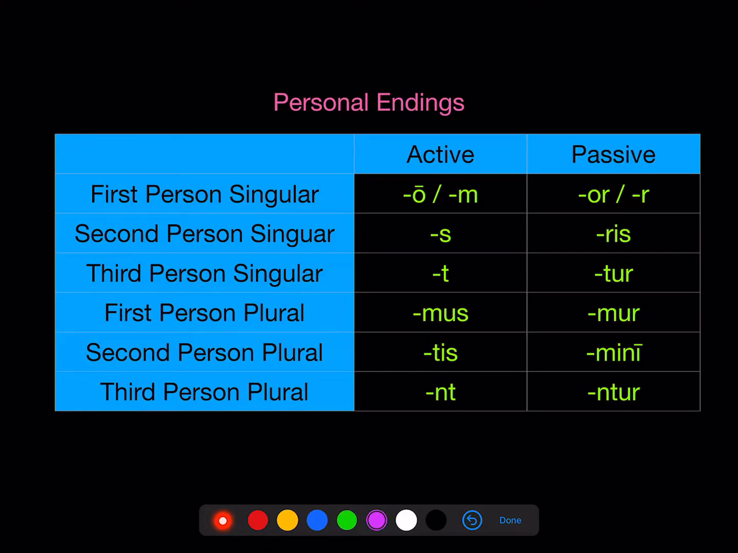So let's look at the personal endings we know. In the active, the first person singular ending is this long O in the present. Think about porto, or M in the imperfect, portabam, s, t, mus, tis, and nt. In the passive, we're going to see that the first person singular is or in the present passive, just an R in the imperfect passive, ris, tur, mur, mini, and ntur.